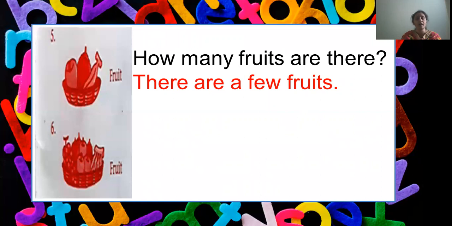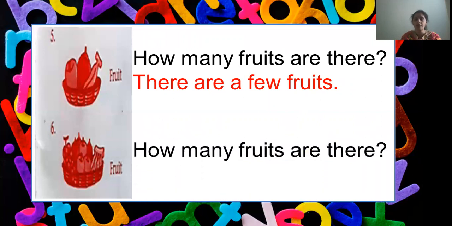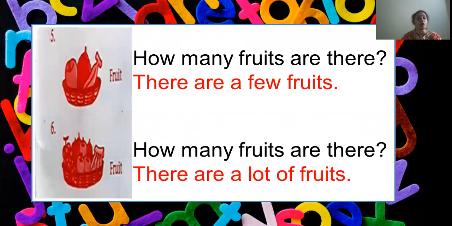Now the next one, again the question would be, how many fruits are there? The answer will be, yes, very good. There are a lot of fruits. Clear, children? Yes. Why are we using how many here? Because fruits are countable nouns. Yes, I can count the number of fruits. That's the reason I've used how many here. Clear? Let's move to the next one.